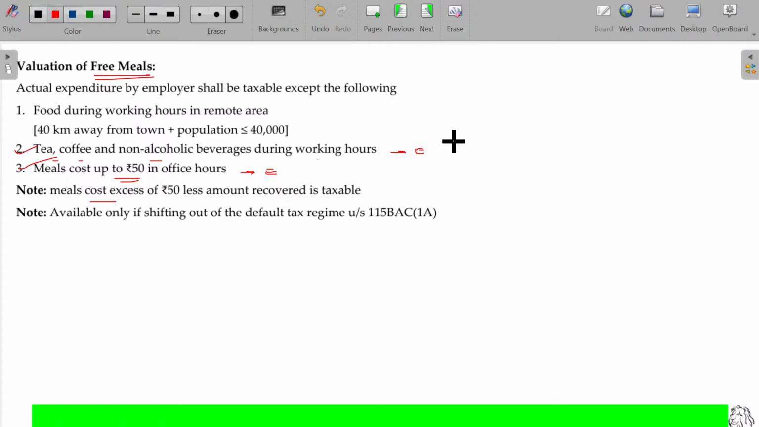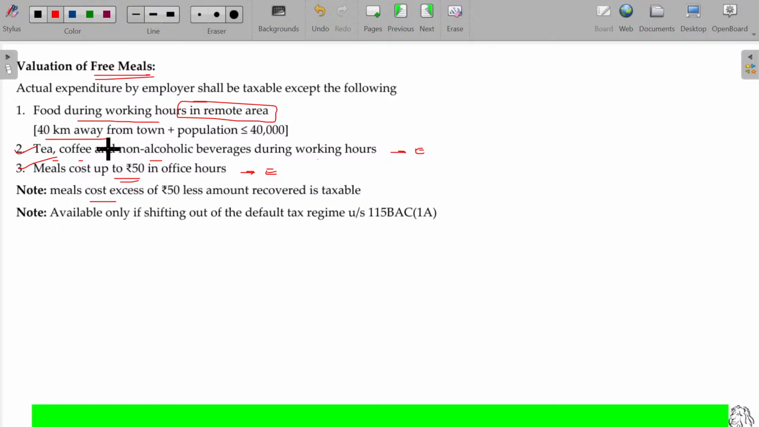Our food is provided during the working hour in a remote area. Remote area means almost 40 kilometers away from town. They don't have any good facilities for food and other things. Then the employee always demands, "Sir, if there is no food, then I will not come."